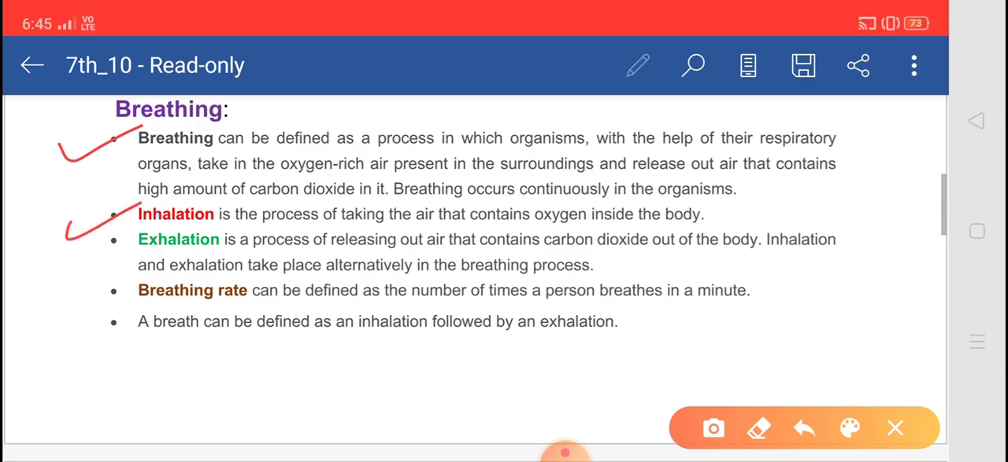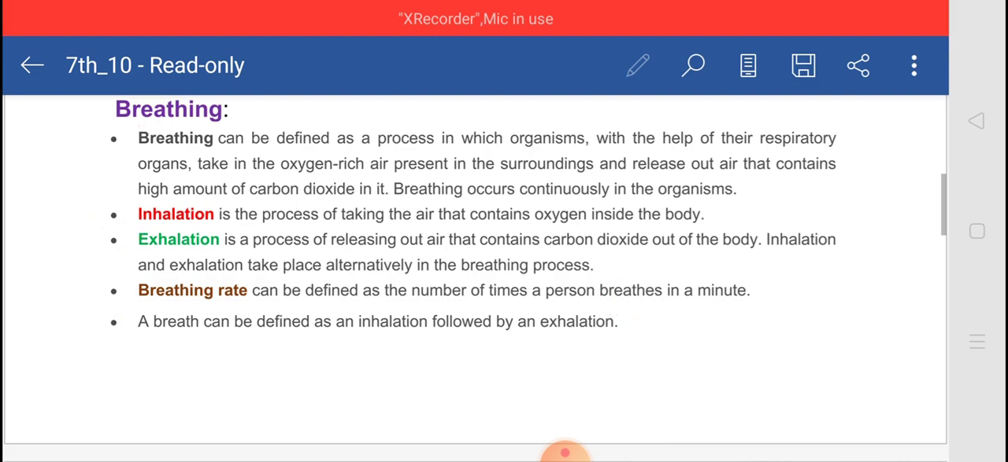Inhalation is the process of taking the air that contains oxygen inside the body, right? Exhalation is the process of releasing air that contains carbon dioxide out of the body. Inhalation and exhalation take place alternately in the breathing process. Breathing rate can be defined as the number of times a person breathes in a minute. A breath can be defined as an inhalation followed by an exhalation.